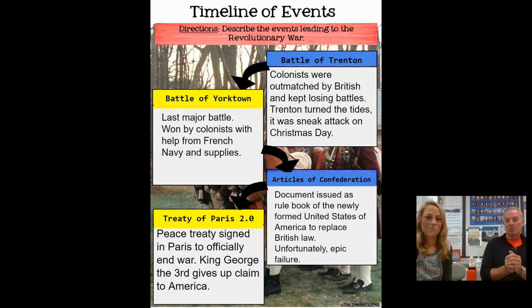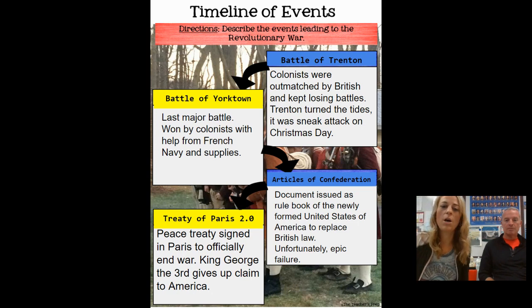Now, the other thing that Mrs. Miller mentioned were these German soldiers. They're called Hessians, and they were professional soldiers. And the king hired these German soldiers, and they were bad. Like they didn't care. Yeah, vicious. So that was important to mention as well. And we'll talk more about the French helping us in another activity as well.